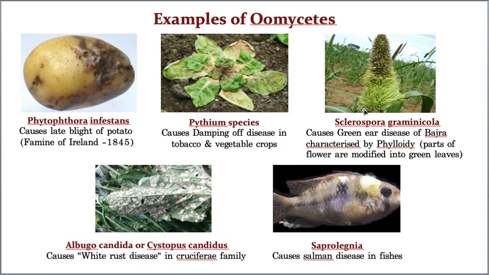Basically, in this portion small flowers must be there, but instead of flowers you can see green leaf-like structures. Then that is called phylloidy. Phylloidy, again I repeat, parts of the flower are modified into green leaves, then that is called phylloidy.